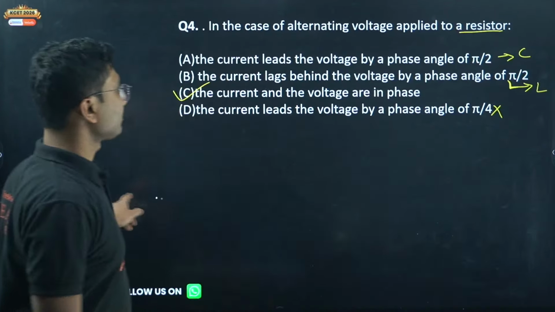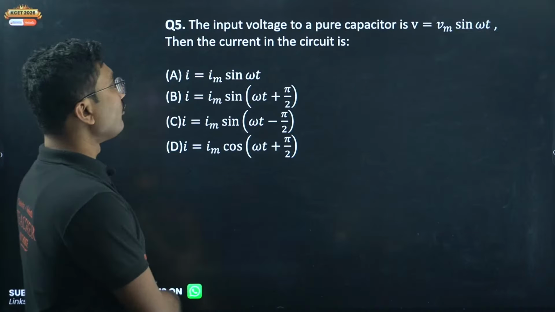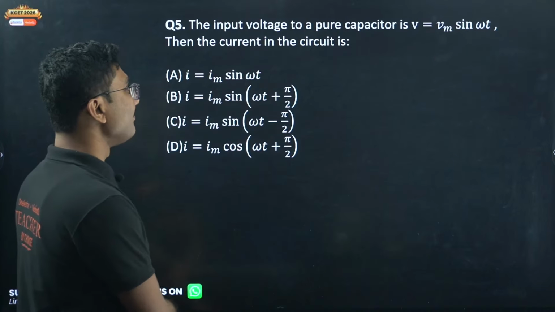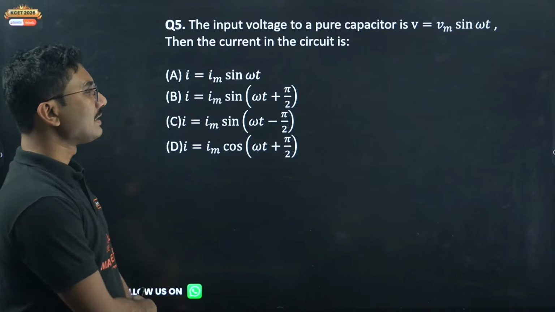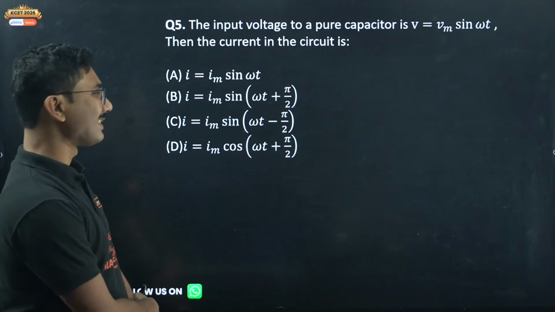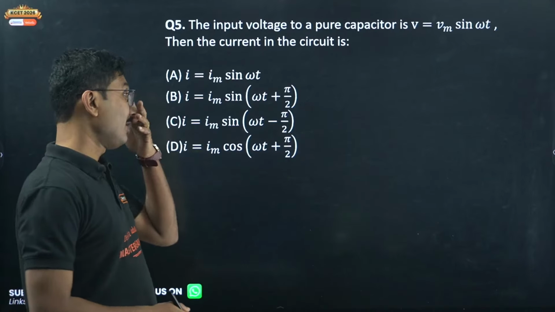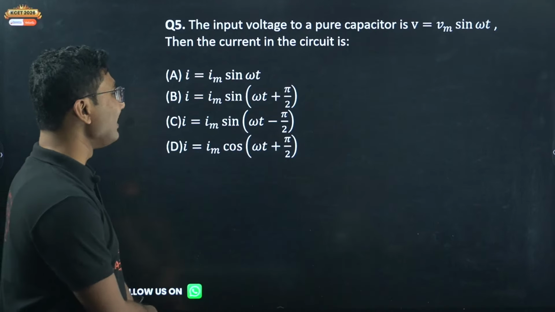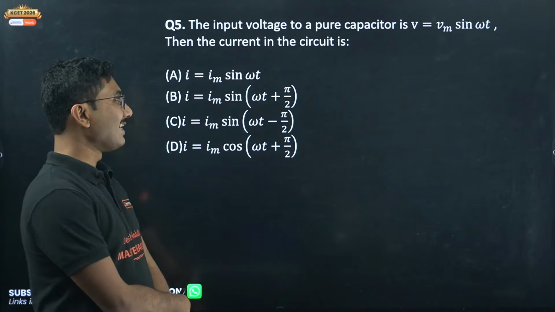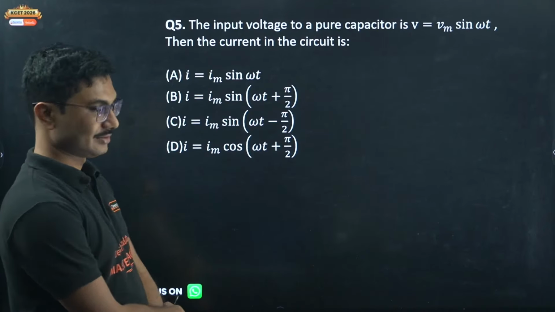Next, the input voltage of a pure capacitor is V equals Vm sin omega t. Then the current in the circuit? So it's a similar question, slightly rotated around. Now answer, what is the current? Does the current lead or lag?